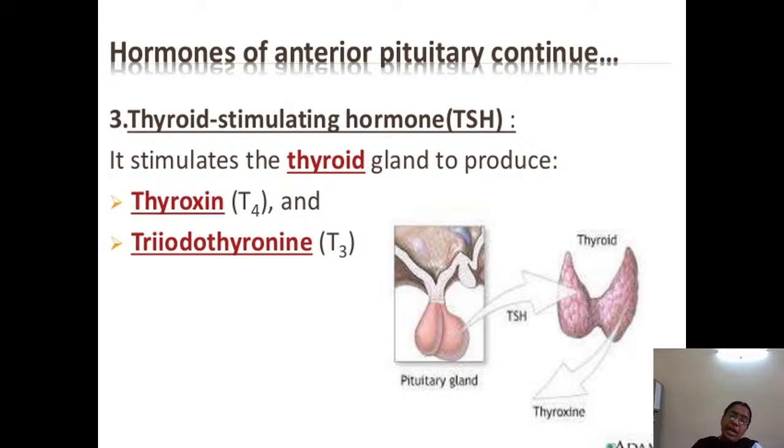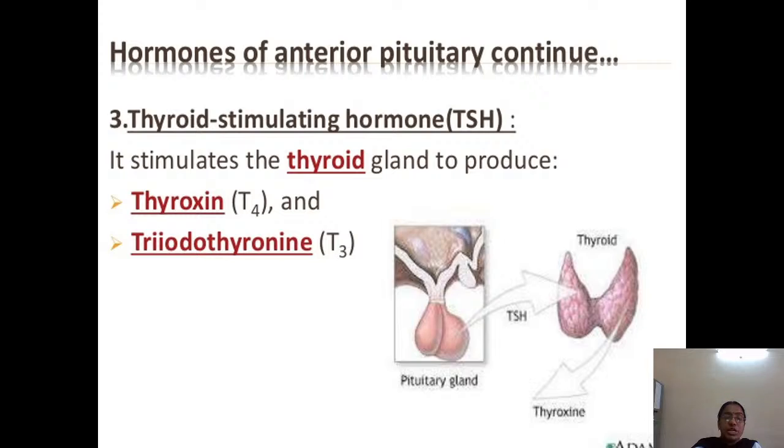Yes, the posterior pituitary I have kept aside for now. But let's see one more anterior pituitary hormone secreted. Up till now we have seen growth hormone and prolactin. Let's see one more hormone secreted by the anterior pituitary, that is thyroid stimulating hormone. It stimulates the thyroid gland. Because of its stimulation, it produces two types of hormones, thyroxine and triiodothyronine, that is T4 and T3, along with TSH, thyroid stimulating hormone.